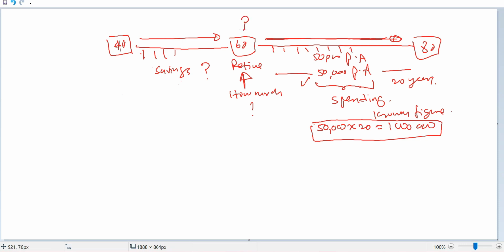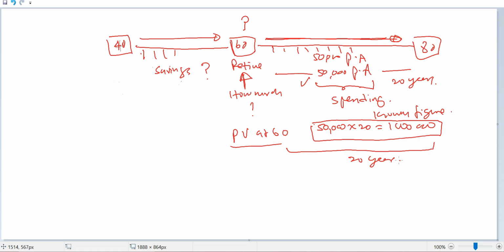So how much should he have saved by this date, at the age of 60? What we can do is identify the present value at 60, the present value of the cash flows from 60 to 80.